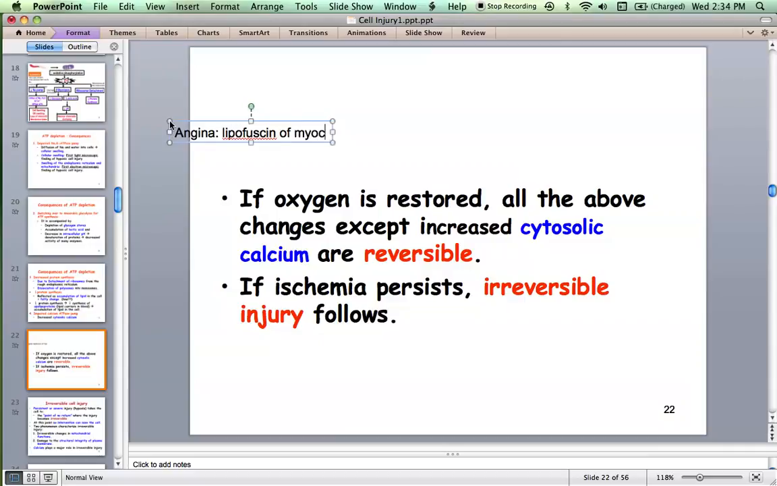Okay? And the person becomes alright, both symptomatically, and the cells also come back to their normal state. So there was a transient anaerobic glycolysis, transient swelling of the cell, all these things, but it becomes reversible, except for cytosolic calcium. And if the ischemia persists, if it's long-standing, it becomes irreversible. Once it becomes irreversible, eventually it has to die.